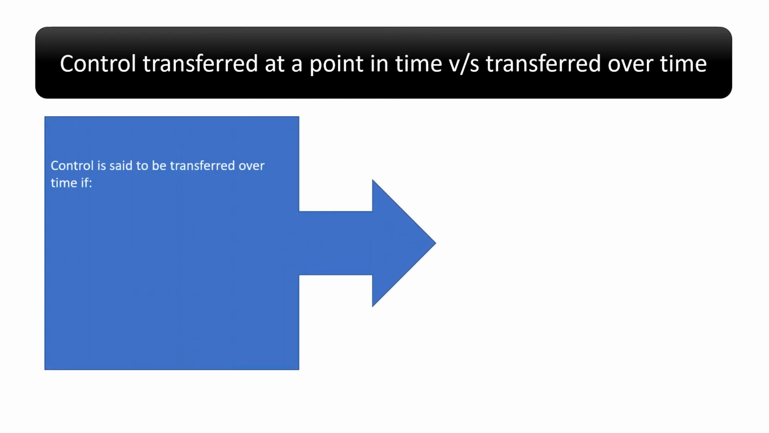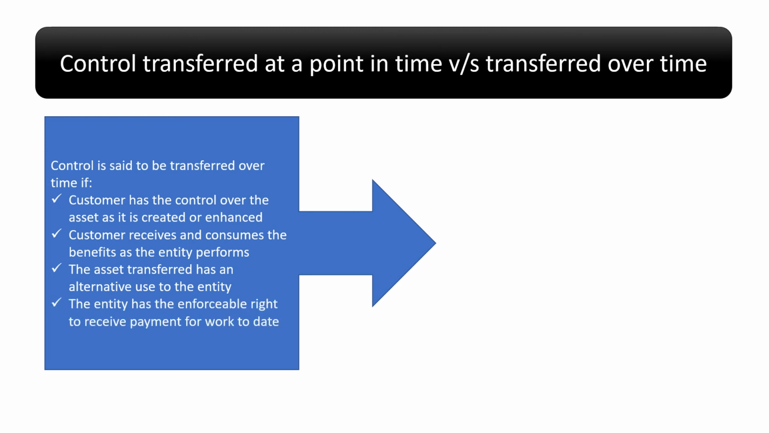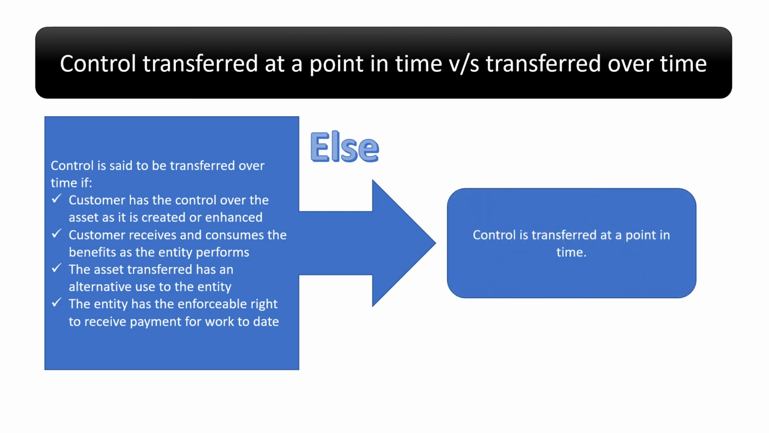Now, in order to determine whether control has been transferred at a point in time or over time, we should look at the following checkpoints. Control is said to be transferred over time if the customer has control over the asset as it is created or enhanced, or the customer receives and consumes the benefit as the entity performs, or the asset transferred has no alternative use to the entity and the entity has an enforceable right to receive payment for work to date. If these points are not satisfied, then it could be considered that the control is transferred at a point in time.